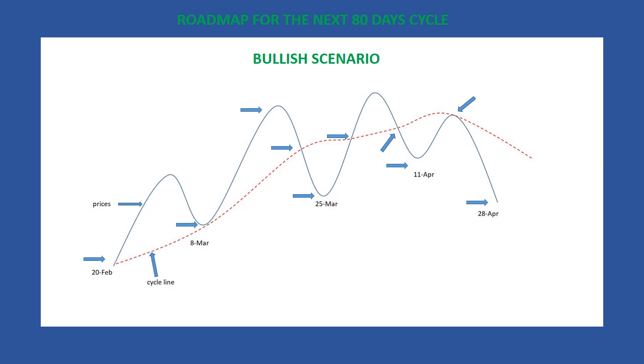If on March 8th the market crosses below its cycle line sharply, this will mean some bearishness is coming into the market. In this case, we may have to switch to the bearish scenario.